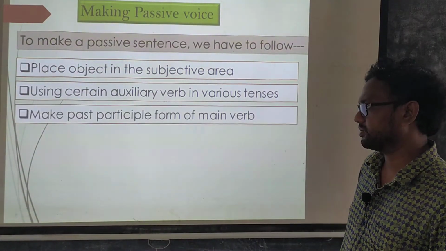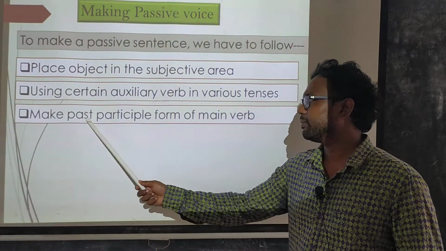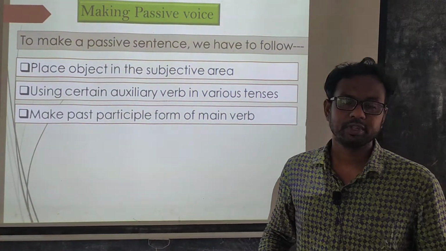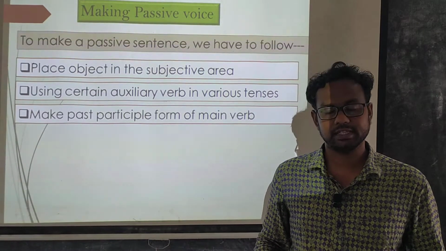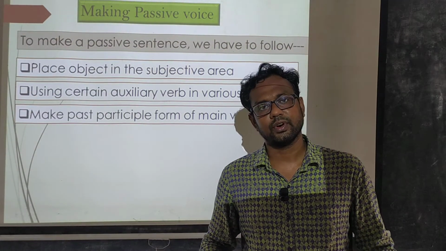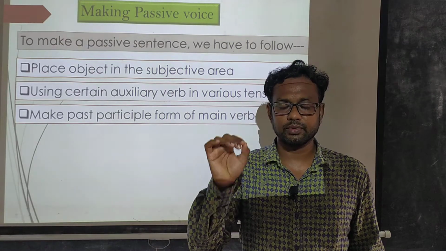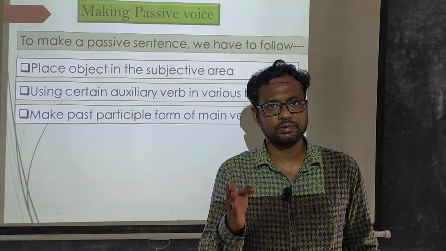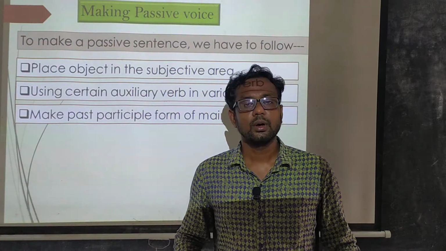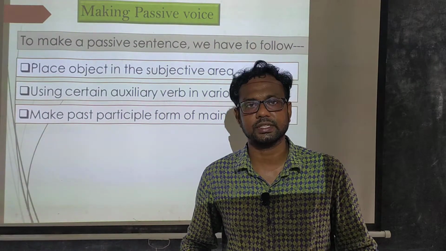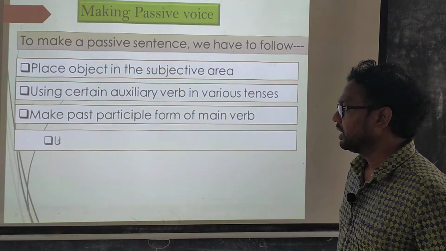Now in step 3, we find make the past participle form of the main verb. To change the sentence into passive form, you have to find out the main verb of the active sentence, and this verb must be changed into past participle form to make the sentence passive voice.